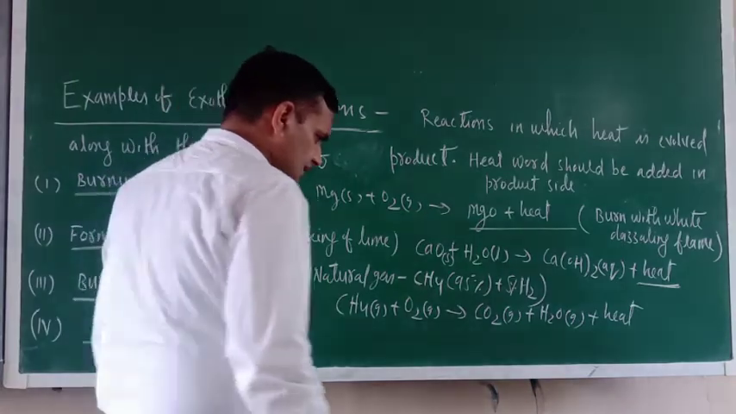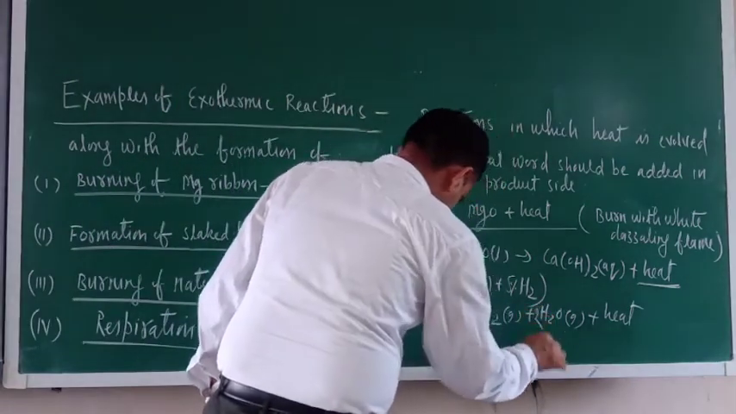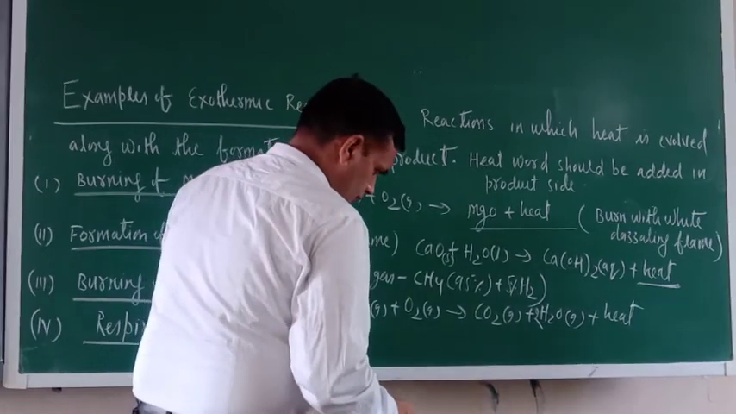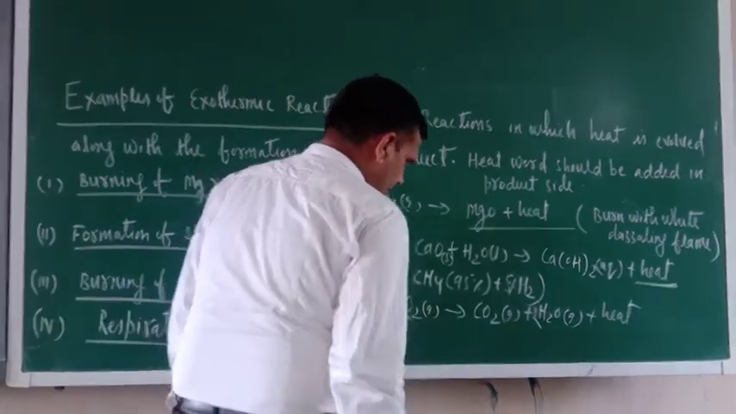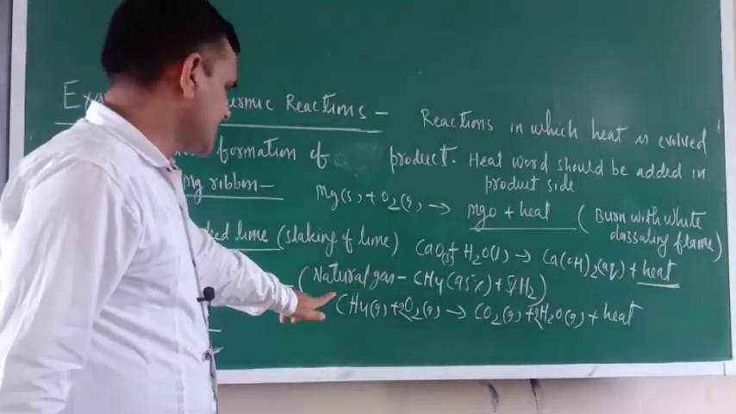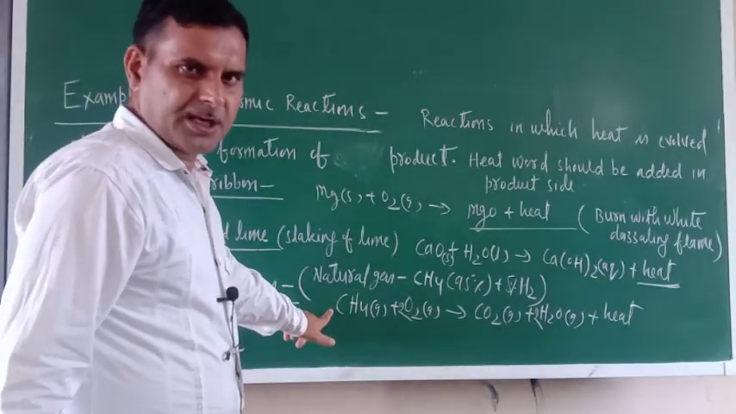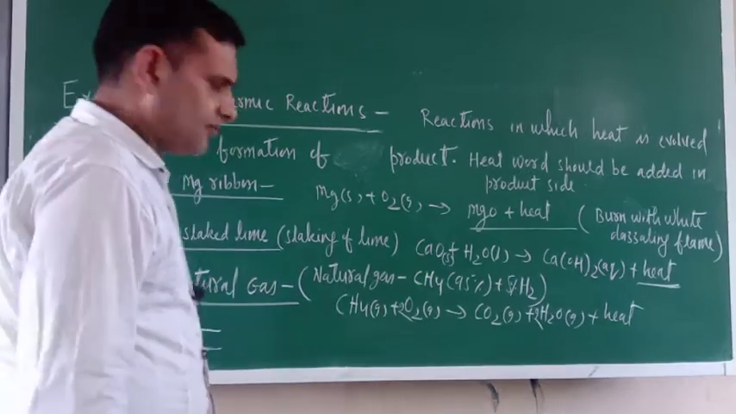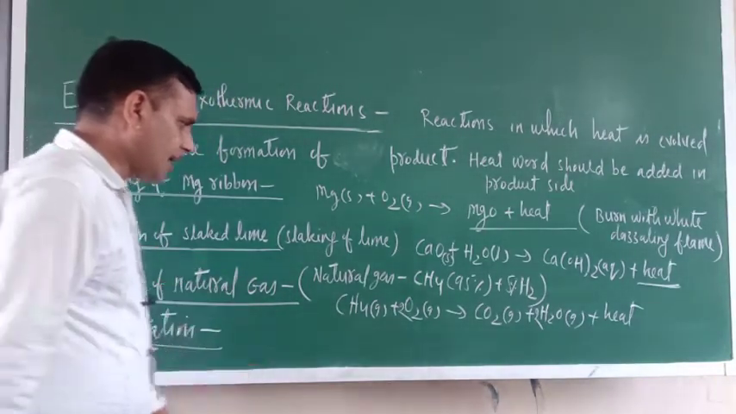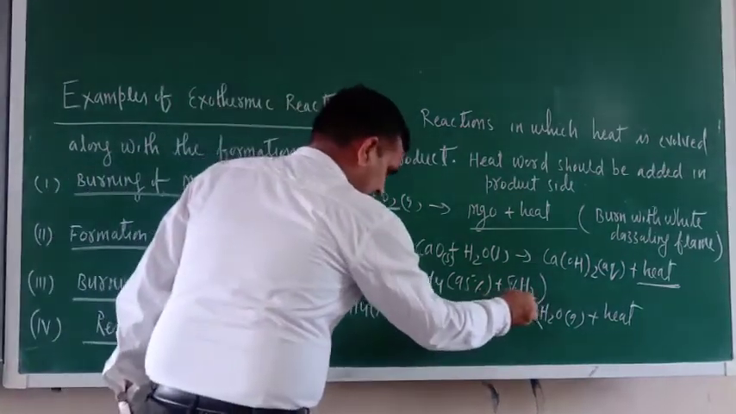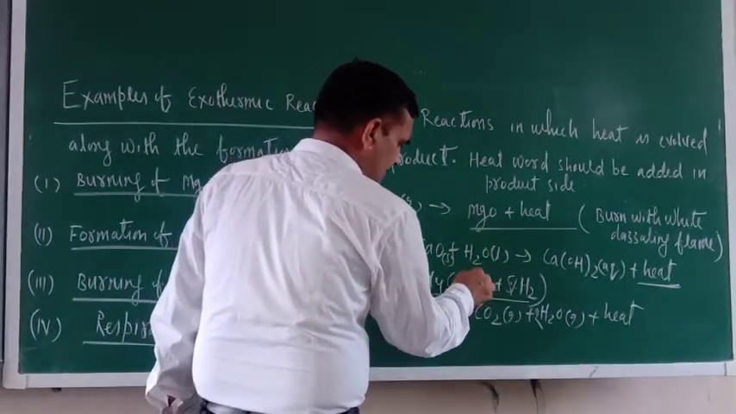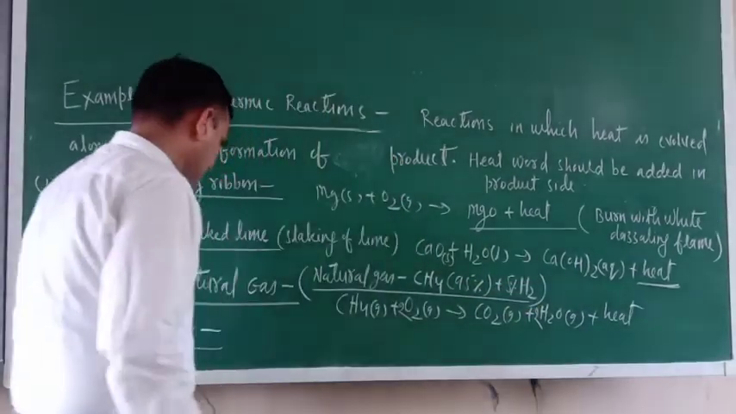Please balance the reaction. Now here write 2H2O, here 2. Okay, please balance the reactions. So just see, this is also an example of exothermic reactions only, because heat is evolved. So burning of natural gas, and here I gave you the percentage of natural gas. Methane 95% and hydrogen 5%.